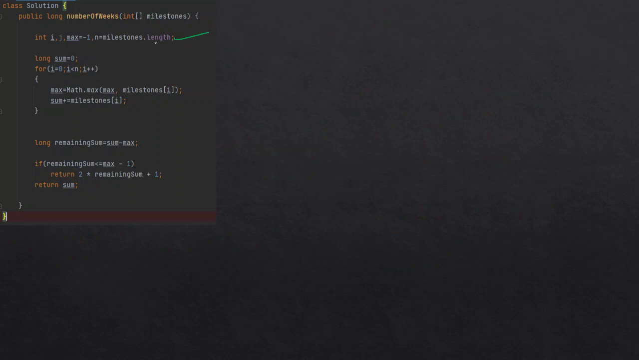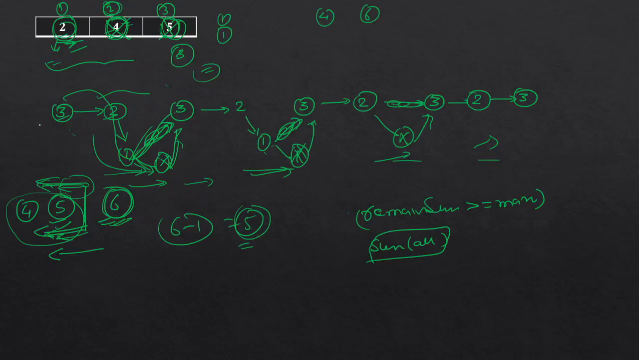So here what we are doing is nothing complex. We are finding out the maximum, we are finding out the sum, and then we are checking the remaining sum, which is equal to sum minus max. If the remaining sum is less than or equal to max minus 1, we are returning twice the remaining sum plus 1, and else we are returning the sum. So the code is simply easy. It's just the intuition that we have to get from this particular part.